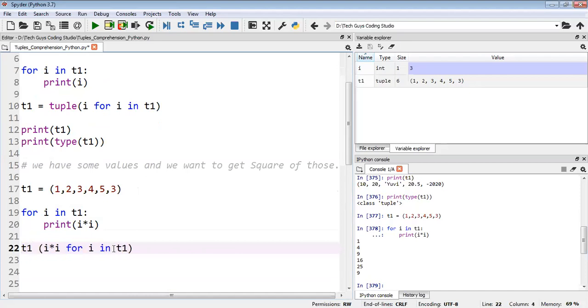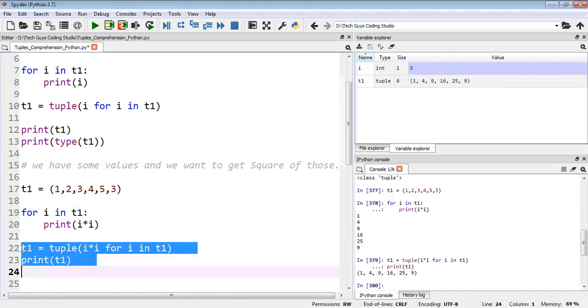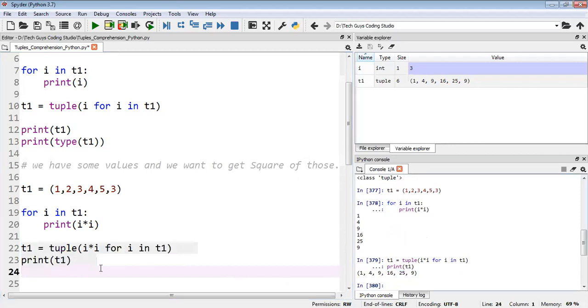So you will write t1, then you typecast it here into a tuple. Okay, I will get the output like t1. You can see the output and you can see the type also, it will be tuple only.